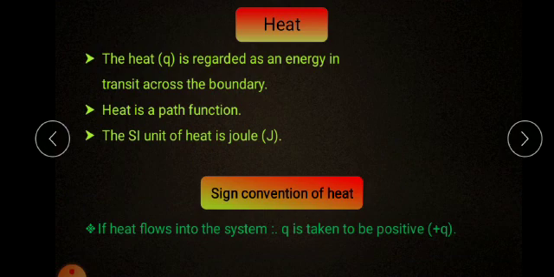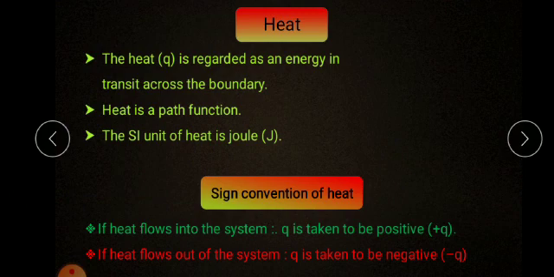If the heat flows into the system, the Q is taken as a plus Q. If heat flows out of the system, Q is taken to be negative, it is a minus Q. Simply we can say, suppose in a system, you can consider any system, it may be an ice cube, it may be a candle, anything else.